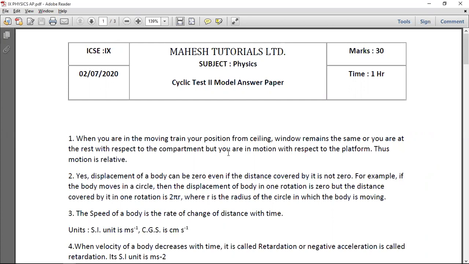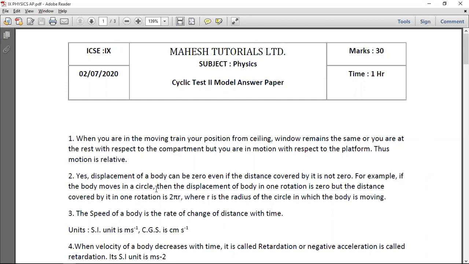So if you've written this, then you can give yourself full 2 marks. You need to mention a couple of important points here. You have to give an example where the distance covered is not zero, but the displacement is zero. You have to clearly mention the values of the example that you state. If you've done that, then you can give yourself full 2 marks.